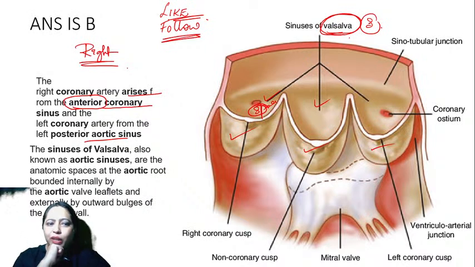Okay, the sinus of Valsalva are also known as aortic sinuses, as you can see. And these leaflets are present on the interior of the atrium, and on the outside you can see that these are very close to the root of the aorta.